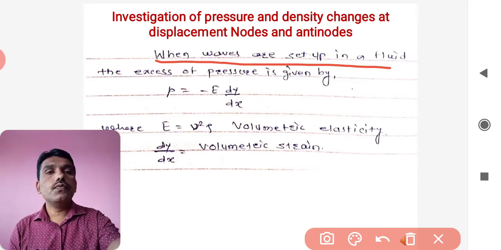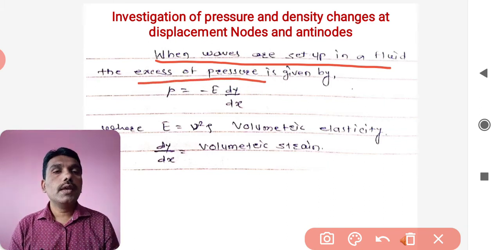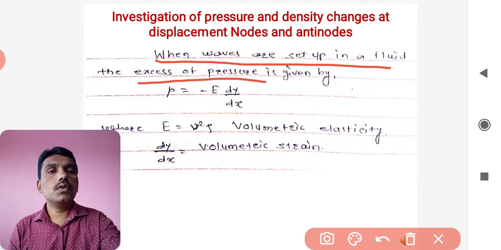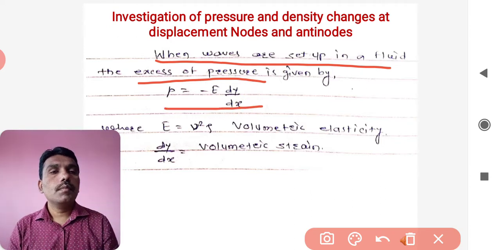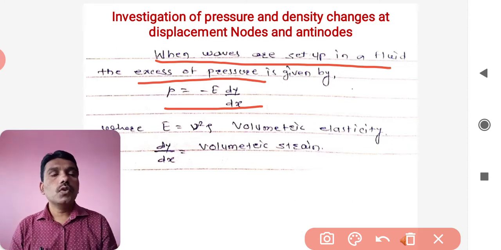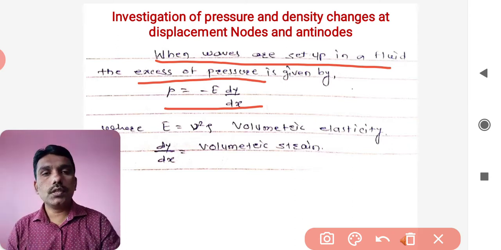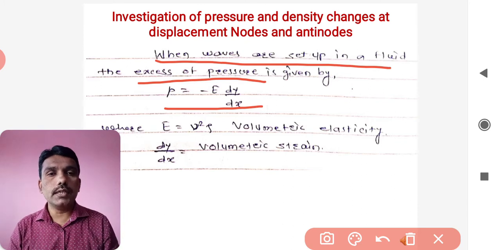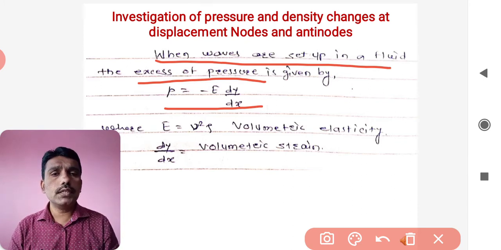And we are going to find out the excess pressure, which is given by small p equals minus E dy by dx. We have already studied excess pressure in first year, where we saw the surface tension related excess pressure.